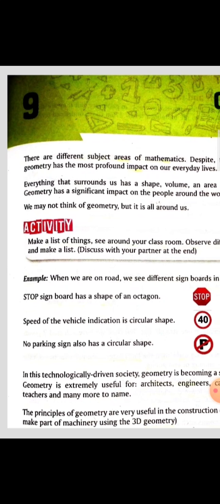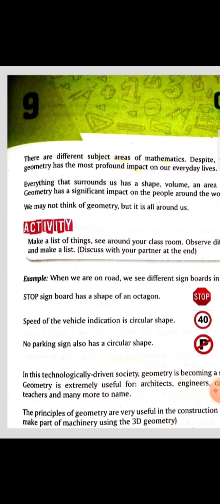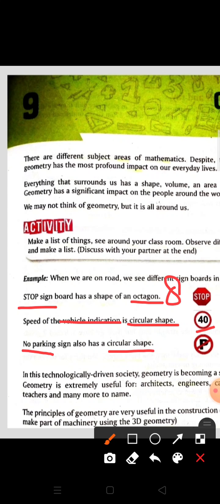Let's see the example. When we are on the road, we see signboards in different shapes. The stop signboard has the shape of an octagon. The speed of the vehicle indication is a circular shape. The no parking sign also has a circular shape. Octagon means eight sides.